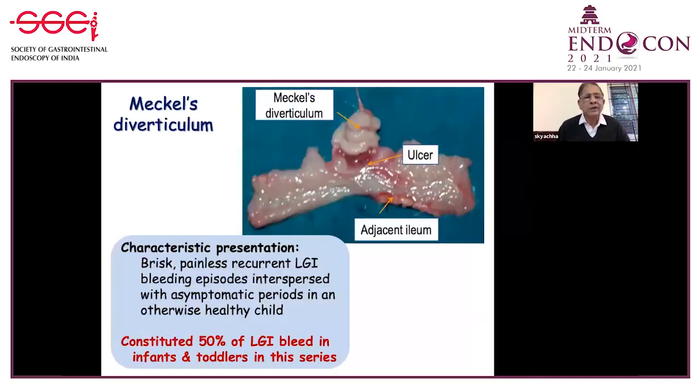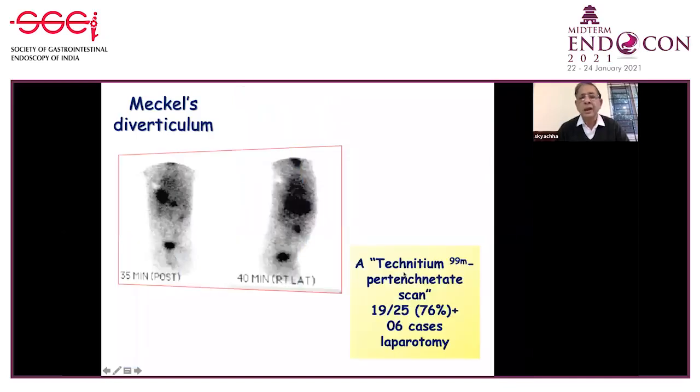Meckel's diverticulum characteristically presents with brisk, painless, recurrent lower GI bleeding episodes interspersed with asymptomatic periods in an otherwise healthy child. Typically the blood, which is brisk at times, is maroon colored. Here in this slide you can see the adjacent ileum, this is the Meckel's diverticulum, and here is the ulcer.